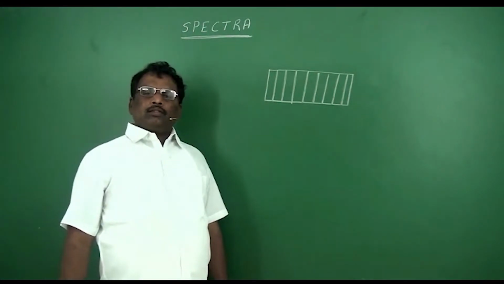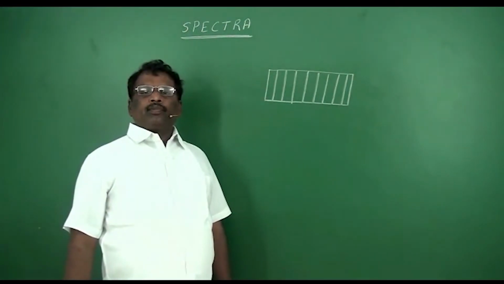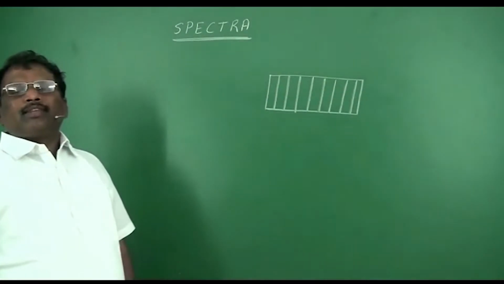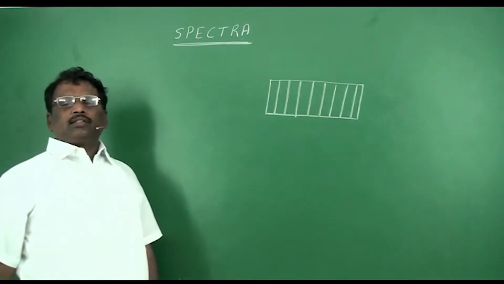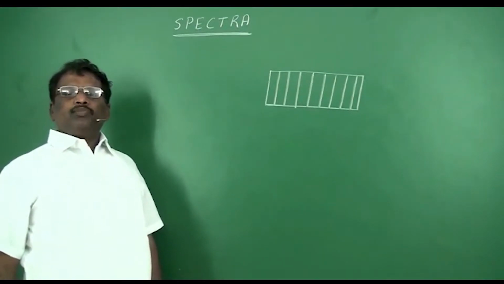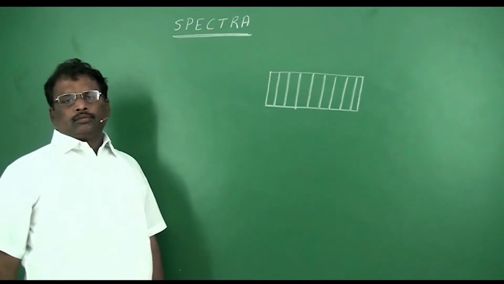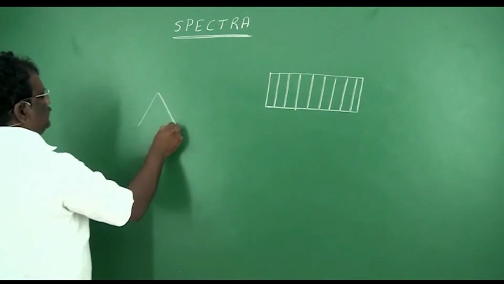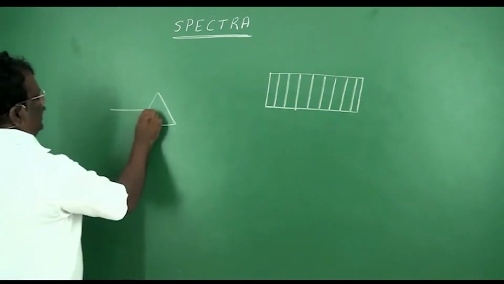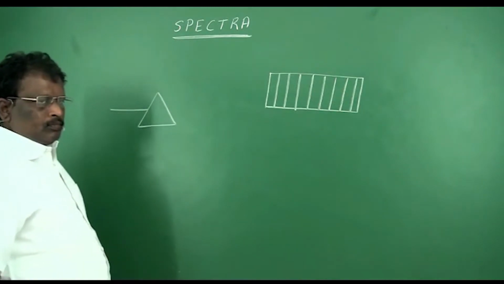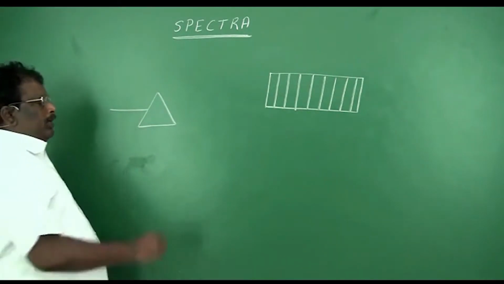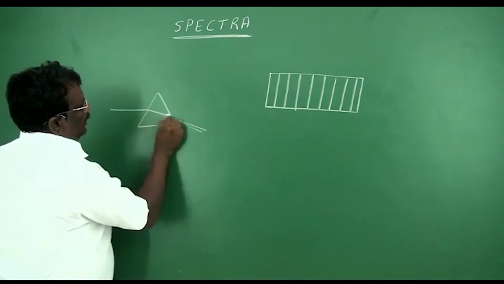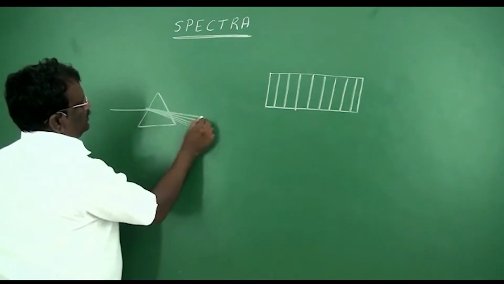The sunlight which we are enjoying is white in color. All of you know it. But it is a mixture of 7 colors, namely VIBGYOR. When white light is allowed to pass through a prism or a grating slit, when this light is emitted out of the prism, it is split up into 7 colors.